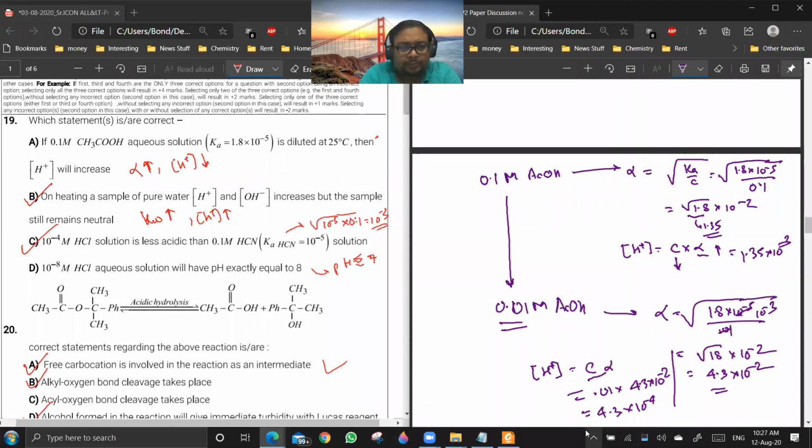Option B. On heating a sample of pure water, H plus and OH minus will increase. Why? Because Kw will increase. If Kw is increasing for pure water, concentration of H plus is square root of Kw, because H plus and OH minus are equal in concentration for pure water. So if Kw is increasing, then H plus will increase. So pH will decrease.